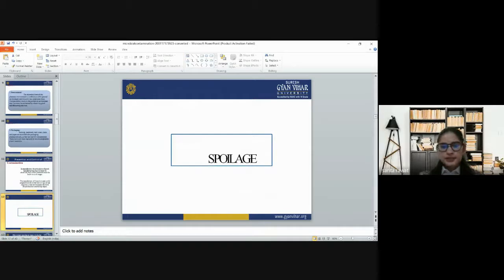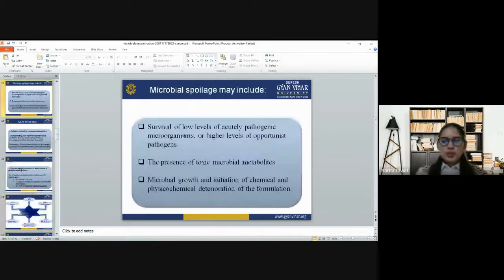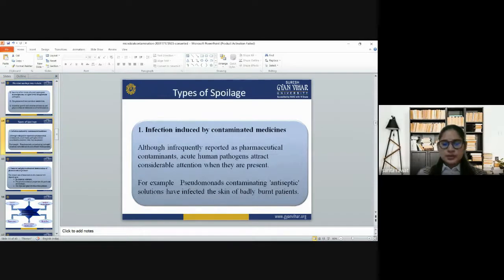Then we talk about spoilage. Microbial spoilage may include several low-level and acutely pathogenic microorganisms or higher levels of opportunistic pathogens, the presence of toxic microbial metabolites, and then microbial growth and degradation of the chemicals. In types of spoilage, we have already covered infections induced by contaminated medicines, for example Pseudomonas contaminating antiseptic solutions, which infected the skin of badly affected patients.